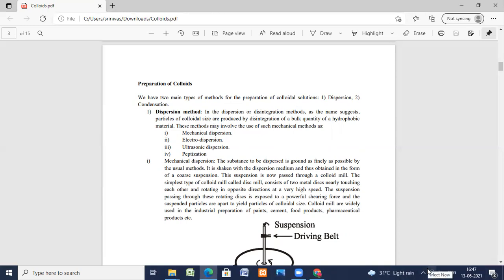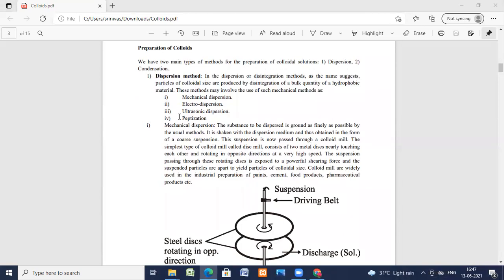The next one is mechanical dispersion, explained in detail. We use mechanical strength for dispersion of the larger colloid into simpler ones. The substance to be dispersed is ground as finely as possible by usual methods. It is taken with dispersion medium and thus obtained in the form of coarse suspension.